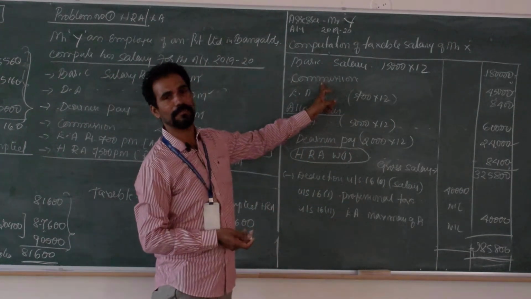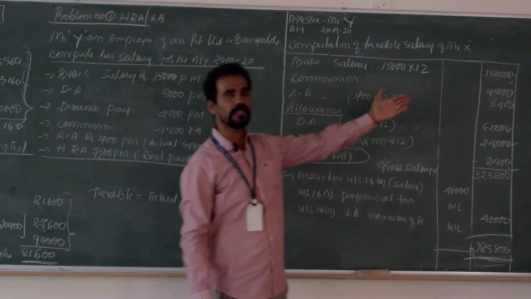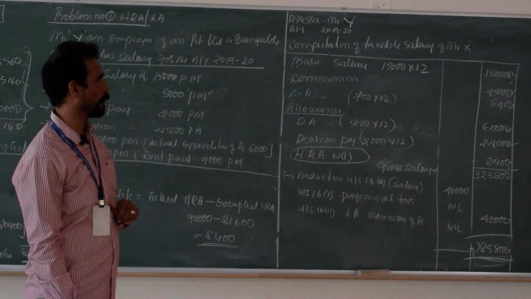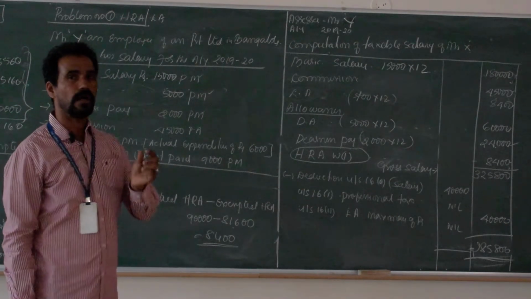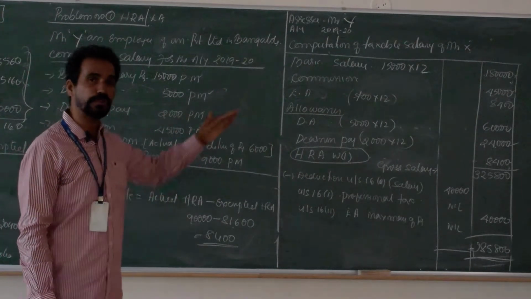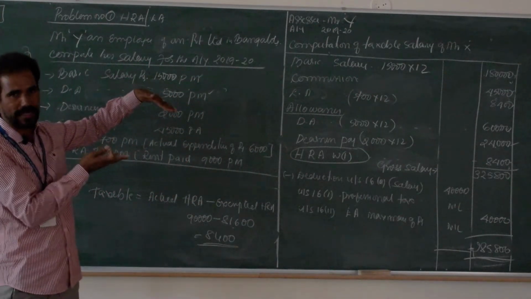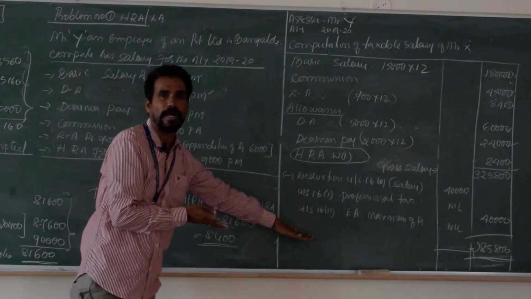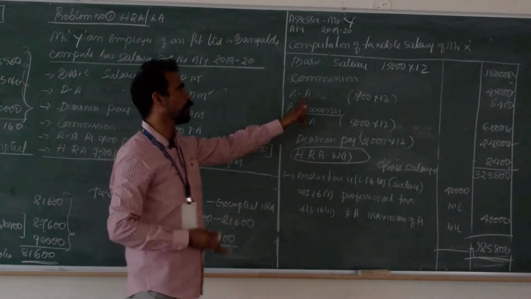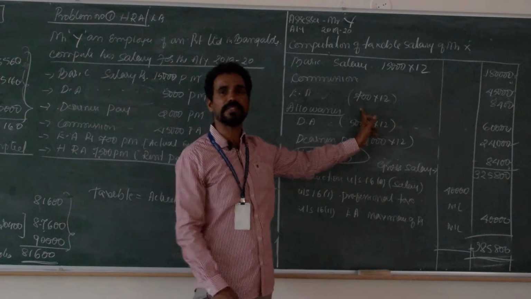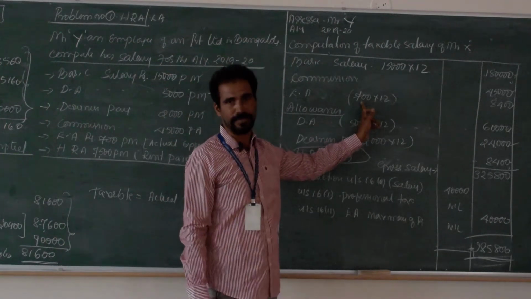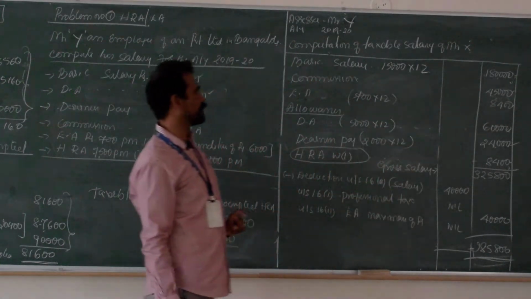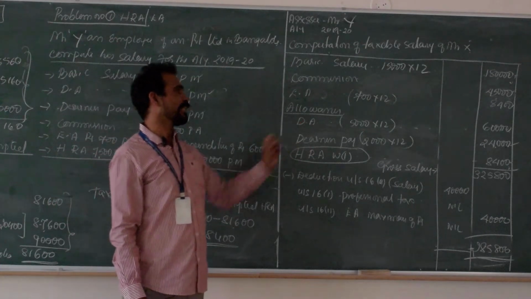Second part, commission is also given. It is given directly as a commission of rupees 45,000. You can take the 45,000 as commission. Then EA is also given. I already told you EA should be considered as part of the salary for taxable purposes. If it is a government employee, you should give the deduction as per the format. But now you can take the EA of rupees 700 per month into 12 months, total amount 8,400.